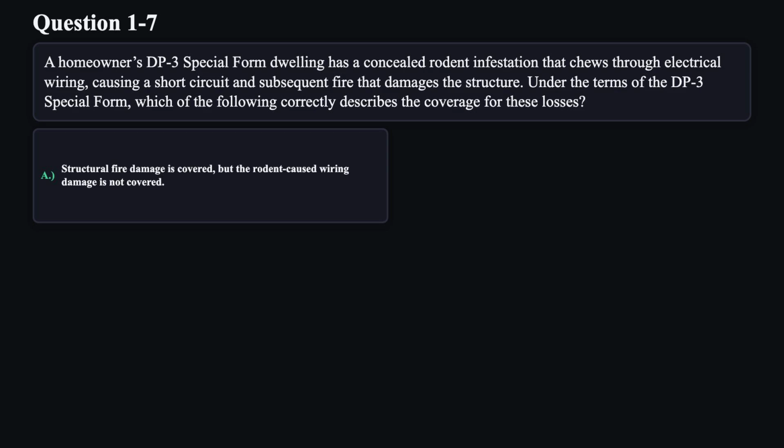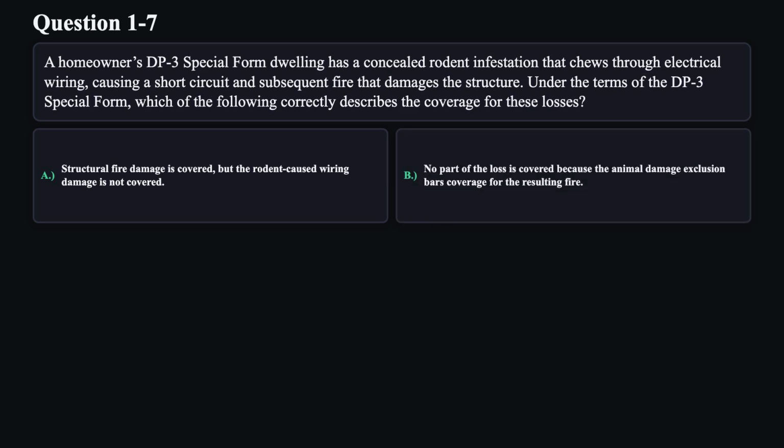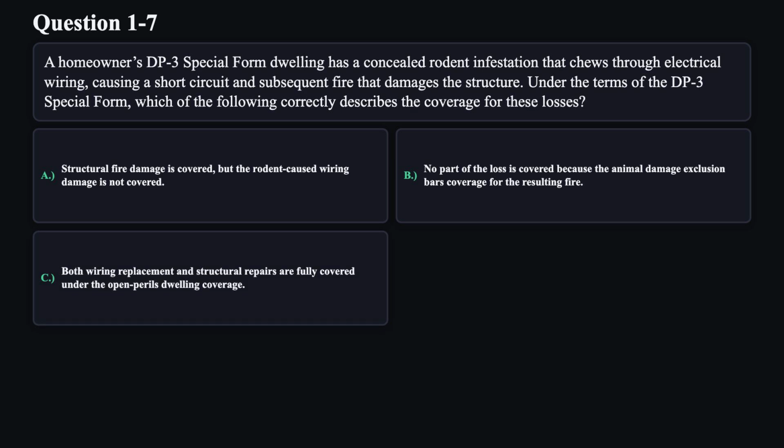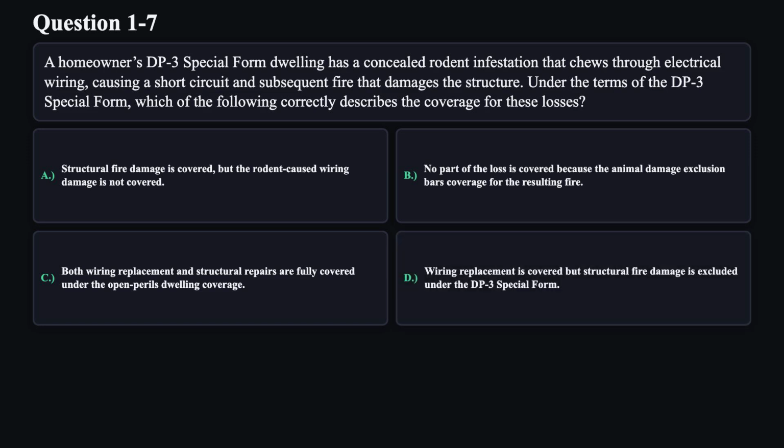A. Structural fire damage is covered, but the rodent-caused wiring damage is not covered. B. No part of the loss is covered because of the animal damage exclusion barring coverage for the resulting fire. C. Both wiring replacement and structural repairs are fully covered under the open perils dwelling coverage. D. Wiring replacement is covered, but structural fire damage is excluded under the DP3 special form.